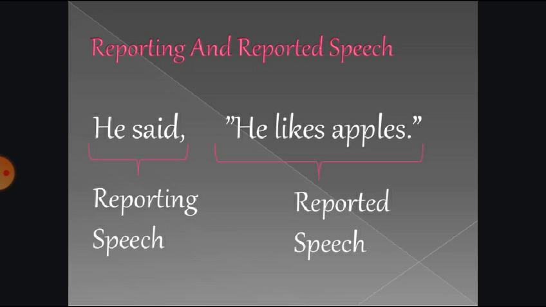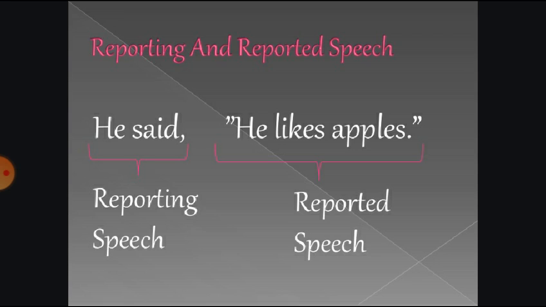In direct speech, two parts are there. One part is written within the inverted comma, another part is outside the inverted comma. Whatever part is outside the inverted comma is called a reporting speech.